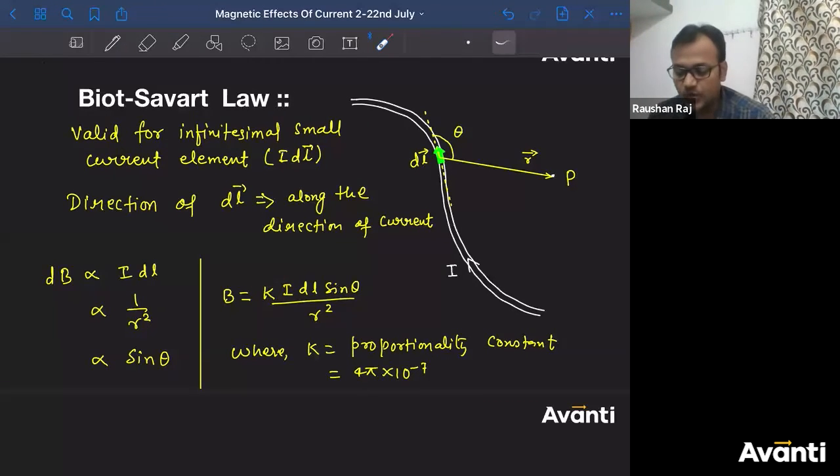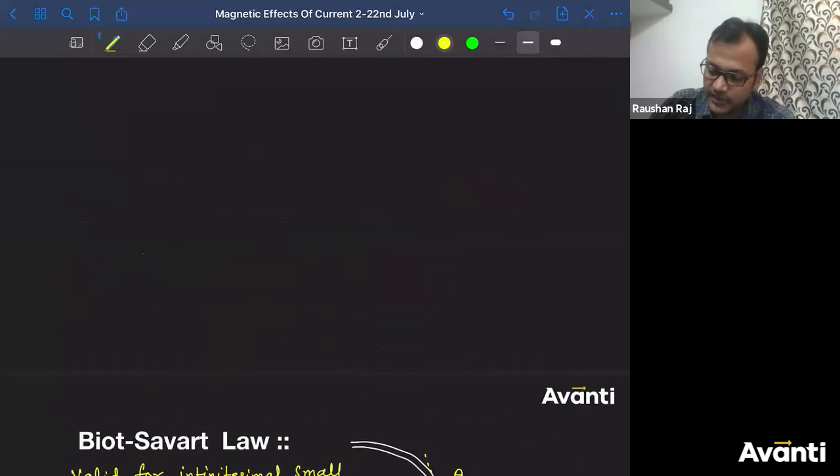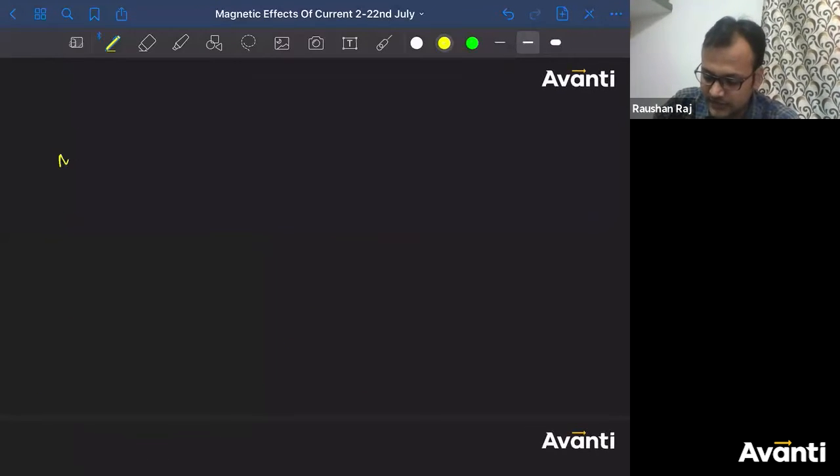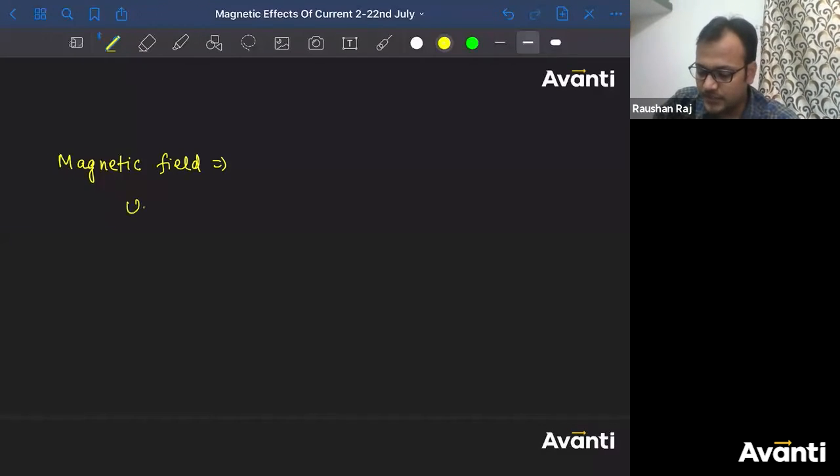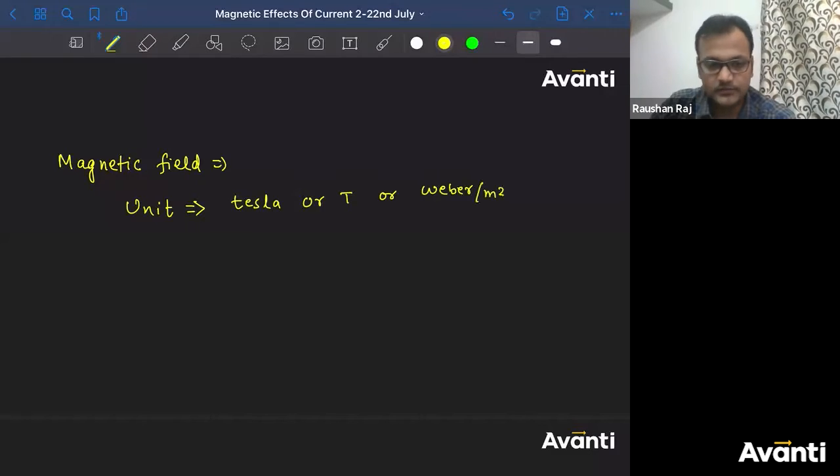So for that, you should know what is the unit of B, that is magnetic field. ठीक है? तो magnetic field का unit क्या होता है बच्चा लोग? I'm leaving this definition of magnetic field to you. Please try to write the definition of magnetic field. ठीक है? What will be the unit of magnetic field? So the unit of magnetic field is Tesla. क्या है बच्चा लोग? It is Tesla or capital T, or you can write Weber per meter square, or you can write capital Wb per meter square.